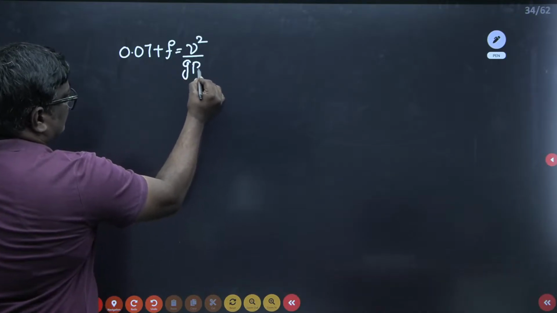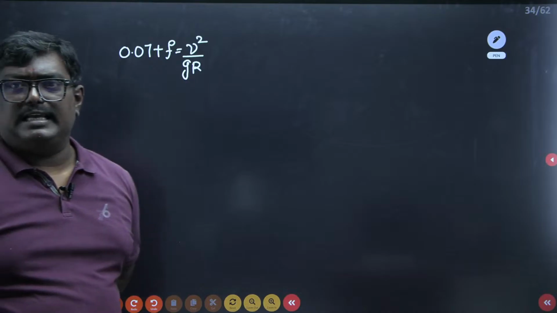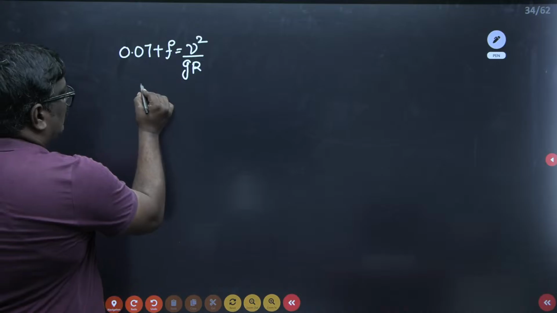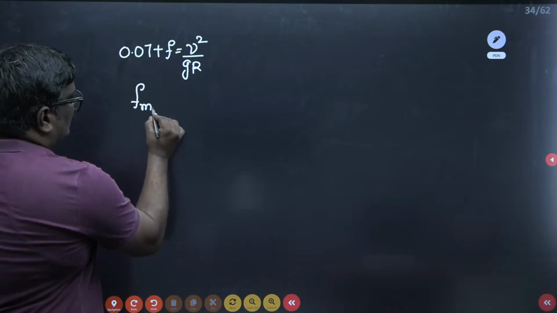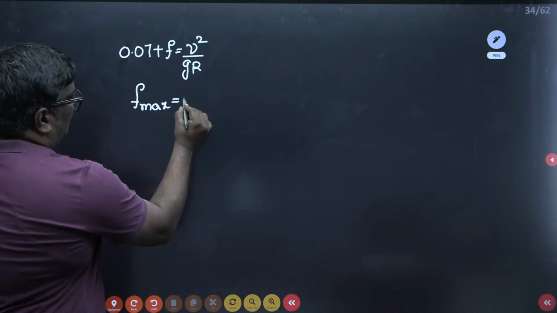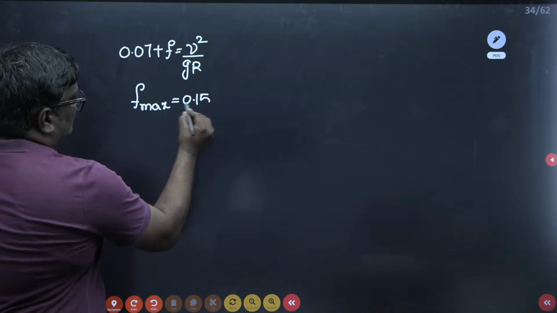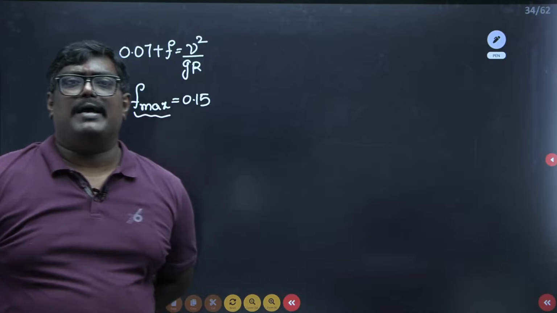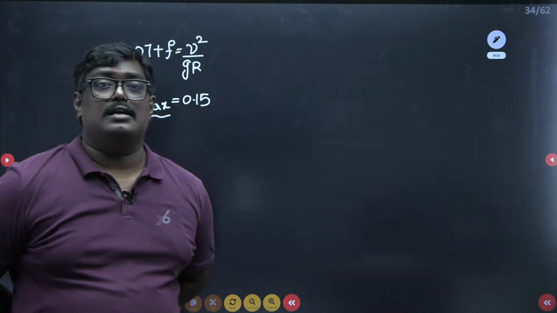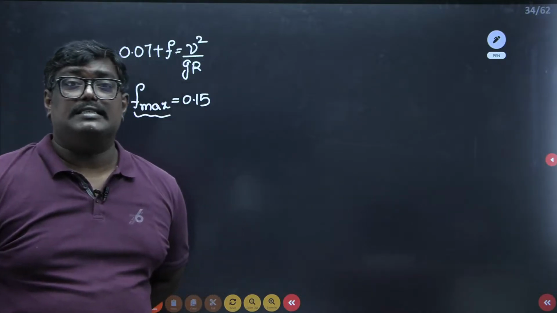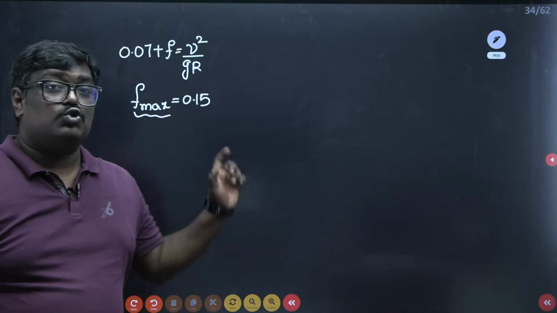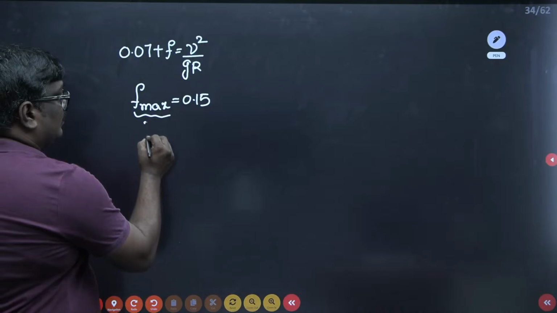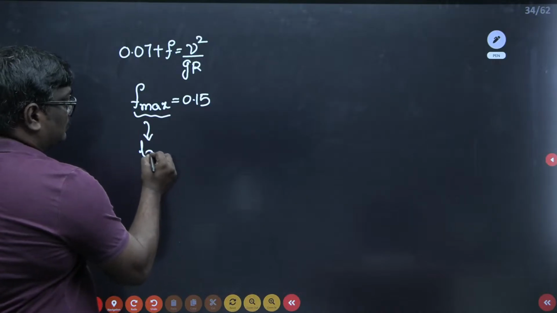Now again the same step. See, the maximum value of the coefficient of friction is 0.15. In the stopping sight distance, we came across longitudinal friction. In case of super elevation, you will come across the concept of lateral friction. This is lateral friction, see students.